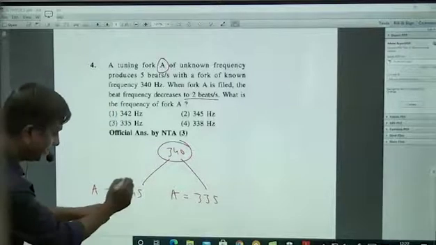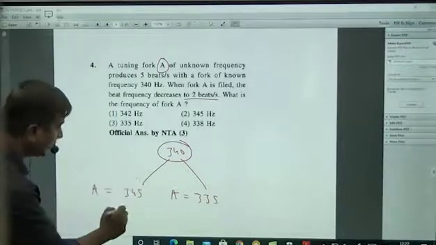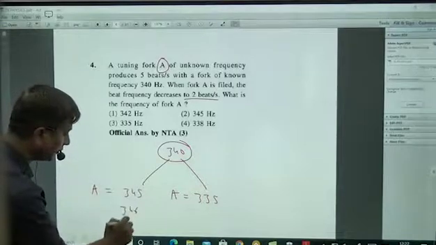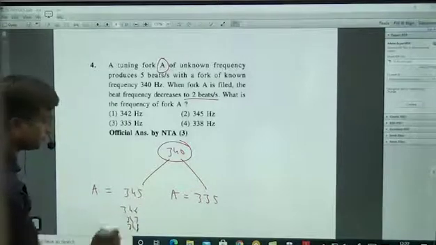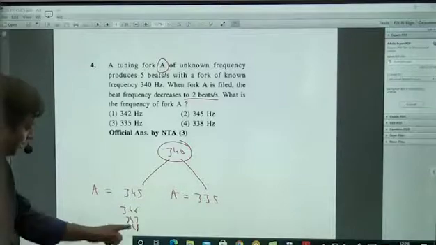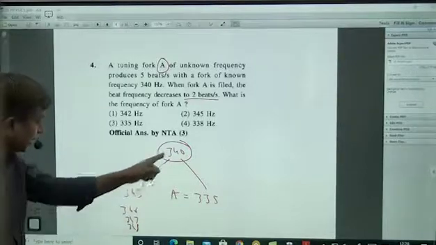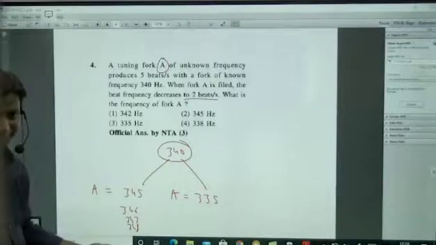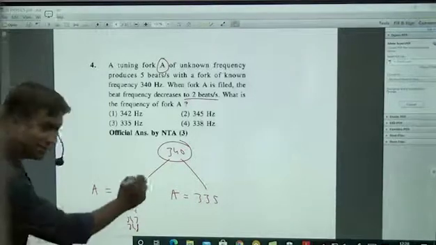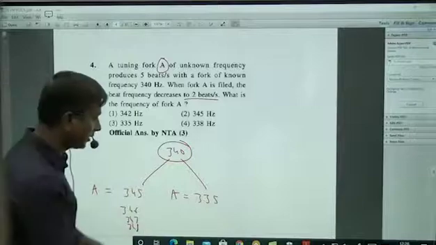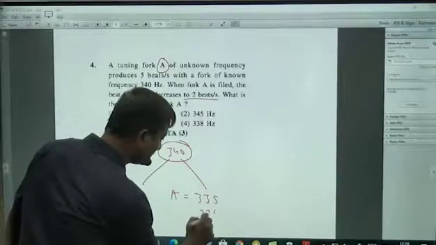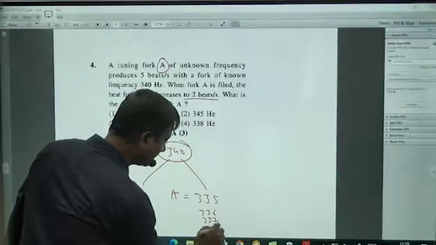Suppose if you take 345 as the answer, and it is filed, it will become 346, 347, 348 like that. The beat frequency was earlier 5, now it is becoming 6 or 7 or 8. So this is not the correct answer.